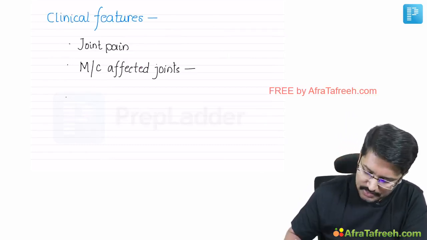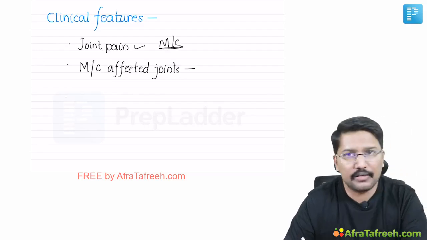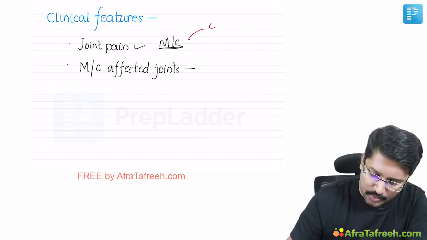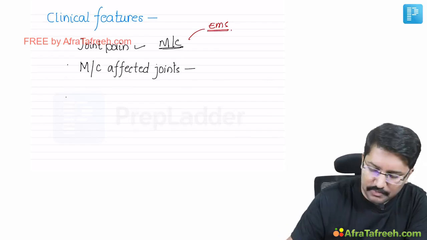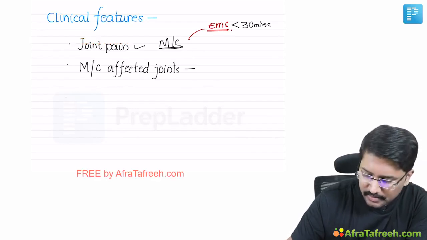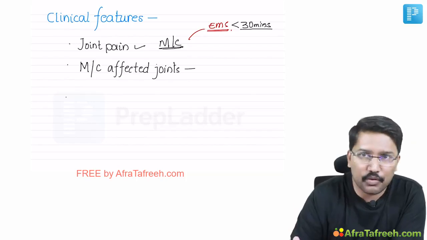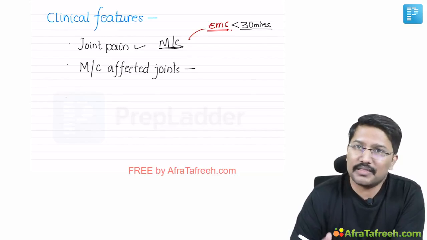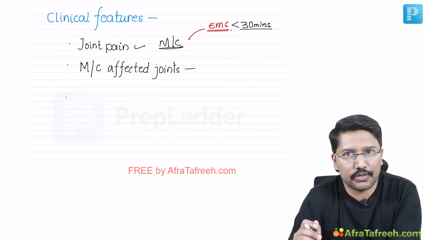What are we expecting? Obviously, patients present with joint pain, that is the most common complaint, right? And remember, the joint pain may be accompanied by early morning stiffness, and because this is a non-inflammatory disorder, the early morning stiffness usually lasts less than 30 minutes. In case of inflammatory disorders, it usually lasts more than 30 minutes, often more than 1 hour, right? But if you are seeing early morning stiffness, that does not rule out osteoarthritis. It can be seen, but the duration is the most important thing to note.